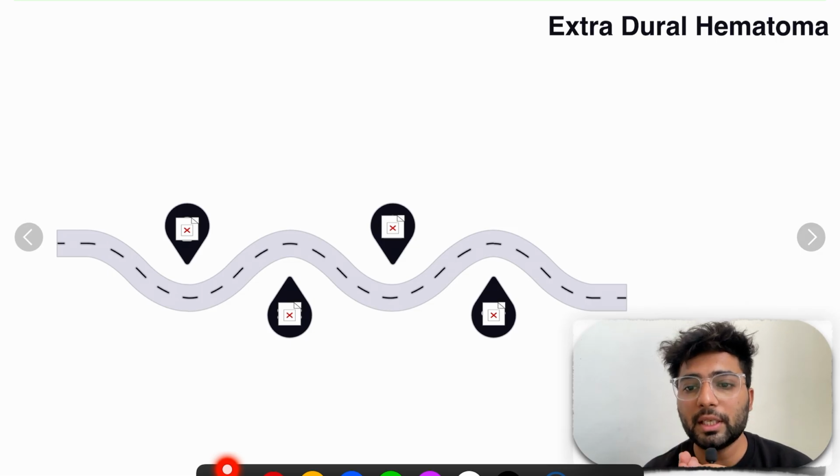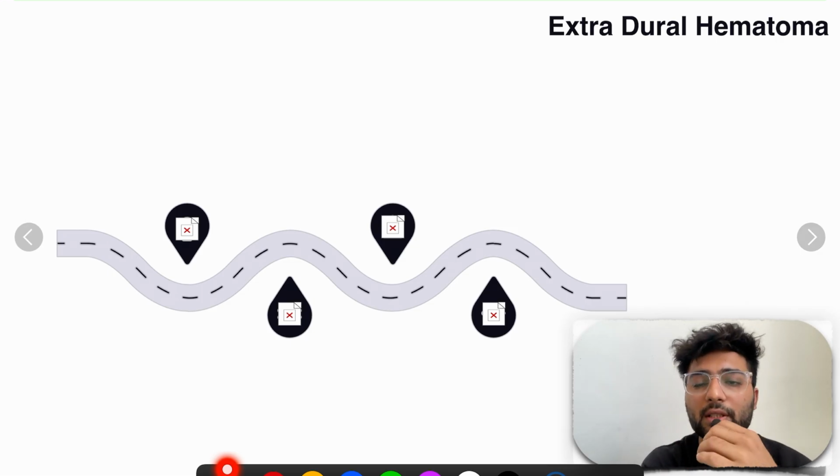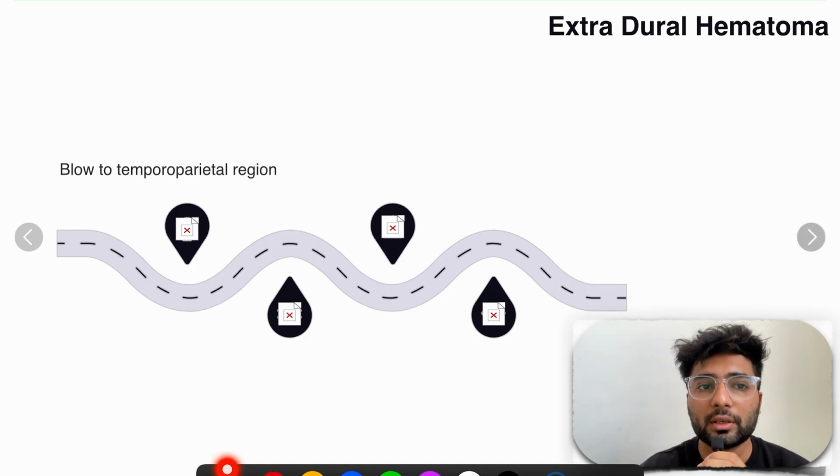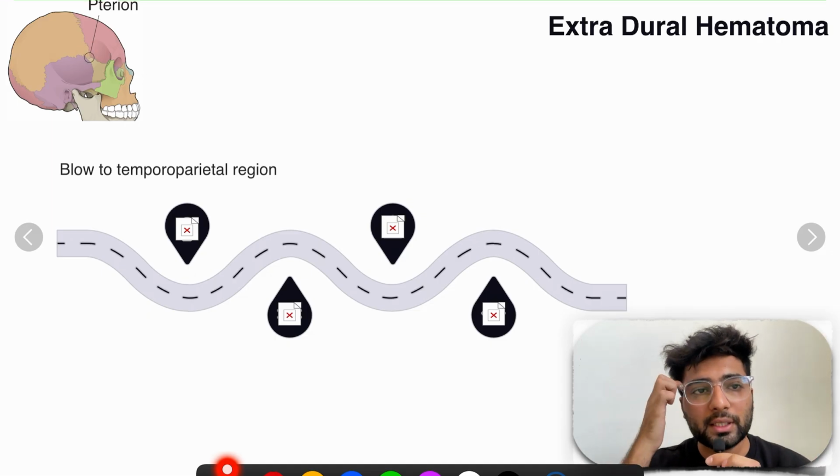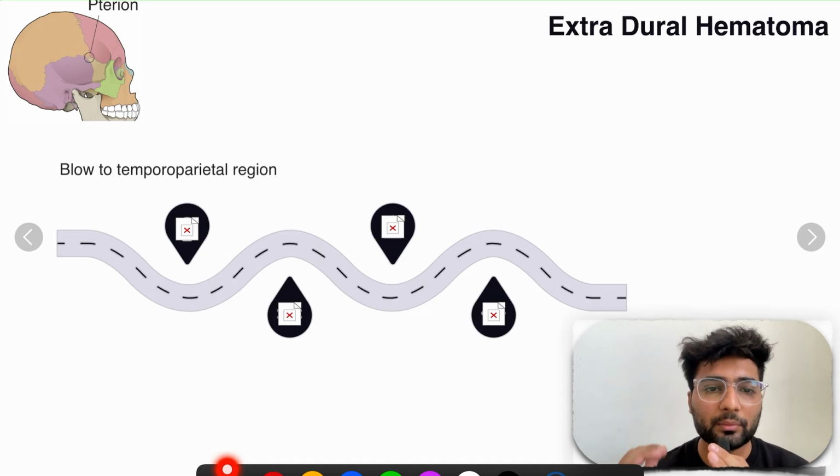Now we'll study in depth about each particular hemorrhage. The first one is extradural hematoma. How does this occur? Whenever there is a blow to this pterion region, the temporoparietal region, and this is the pterion point, which is the point where there is the least safety, which can rupture easily.